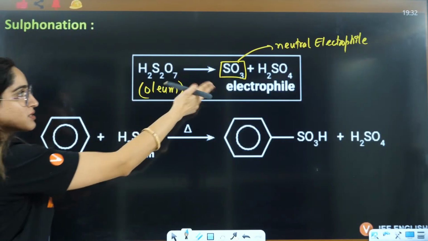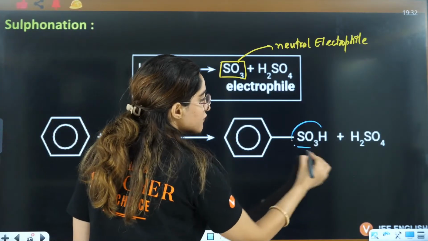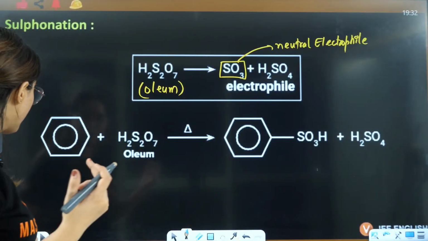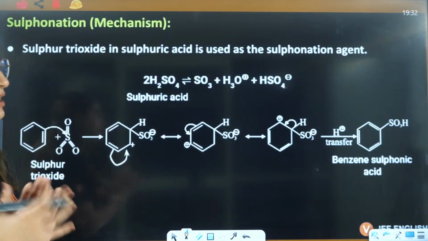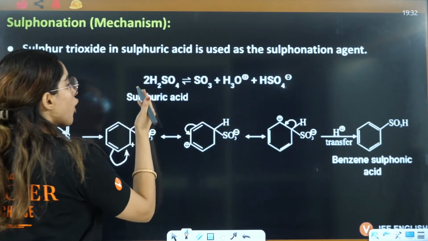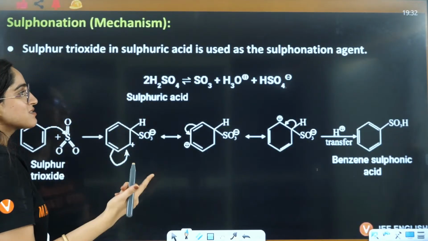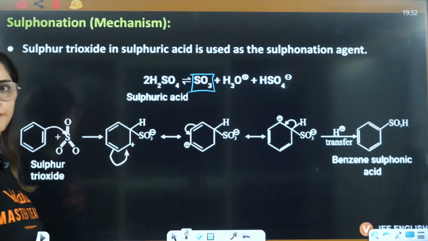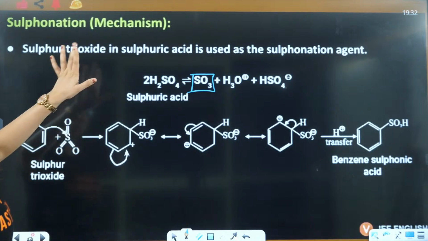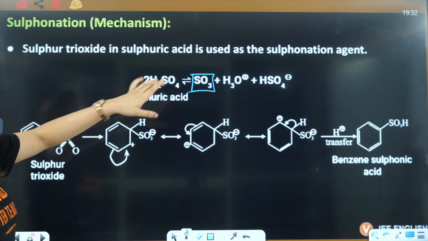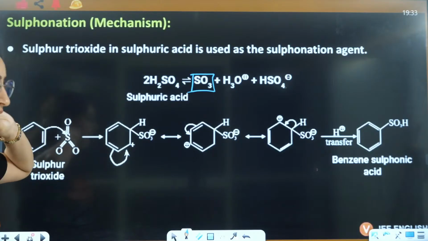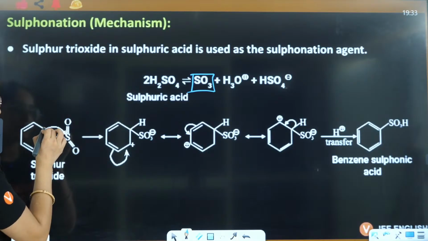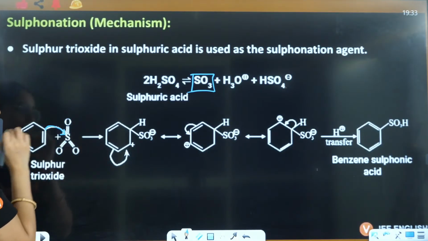Now ma'am, if this is the electrophile, then how come we have SO3H here? Because of internal transfer of hydrogen. Let's talk about how internal transfer occurs. From sulfuric acid or oleum, this is going to produce SO3. SO3 acts as the sulfonation agent, that is the electrophile, and this electron pair is going to attack here.